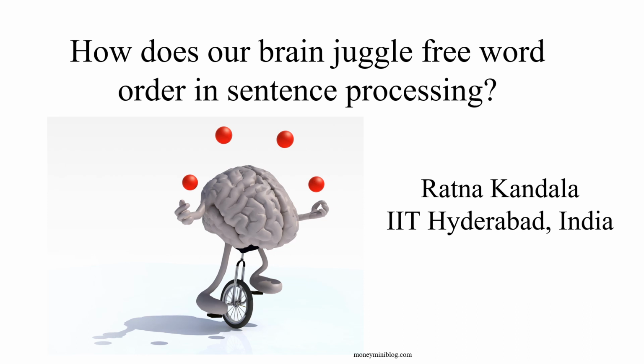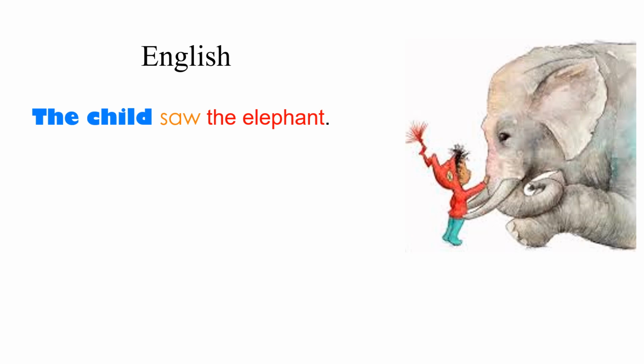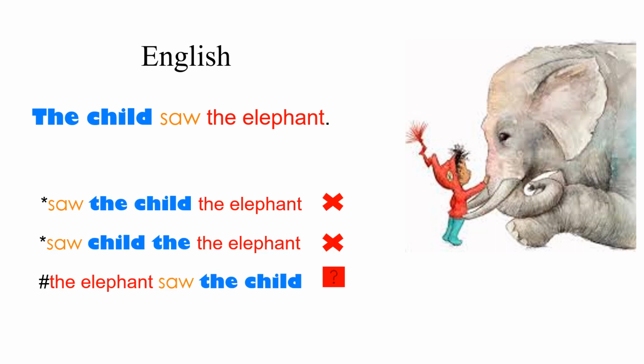An essential element of language is that you need to know who did what to whom. How do you tell people who did what to whom? Well, you are familiar because you are in America where you speak English, in which the word order is fixed, and it works like this. Consider the sentence, the child saw the elephant. If you juggle around with the word order, the intuition of the native speakers wouldn't accept that.